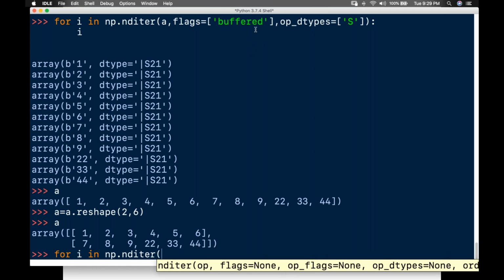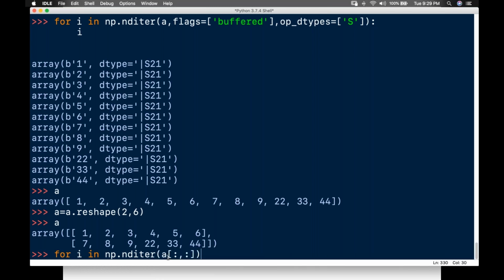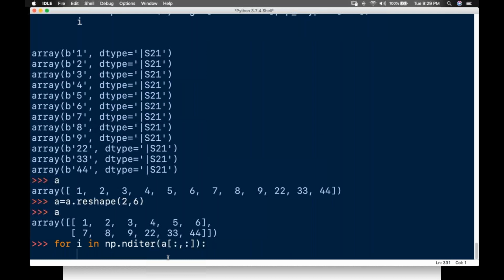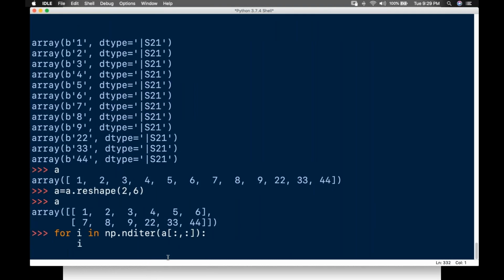If I want extra memory at the time, I will have a buffer. When I don't want it, I can just pass it as object here. Or what I can do is pass a with slicing inside, a comma colon. I'll do the slicing part here, enter this, and write i here, so I'll be getting this array. This is how I'll be iterating it.